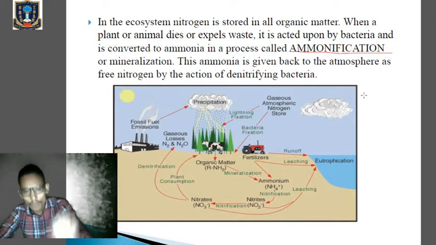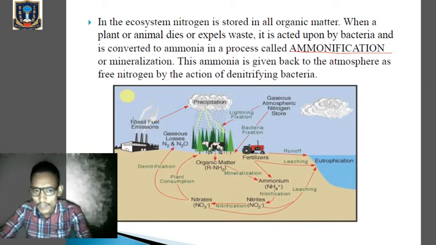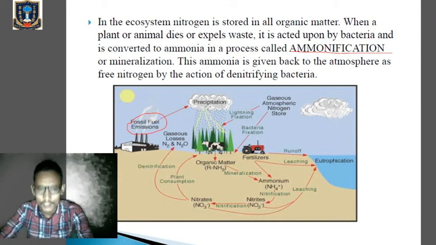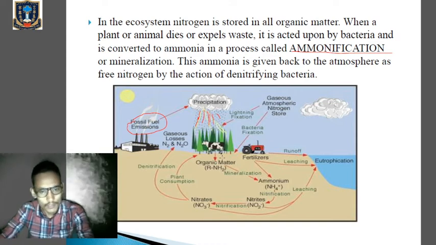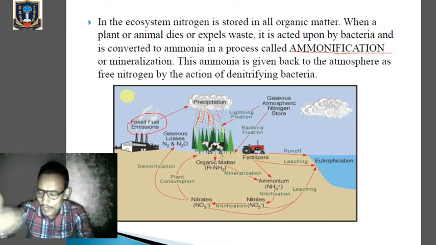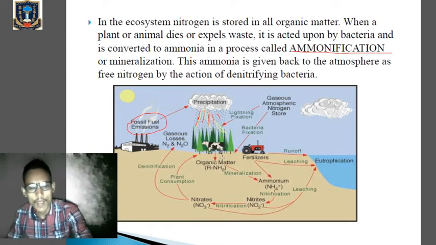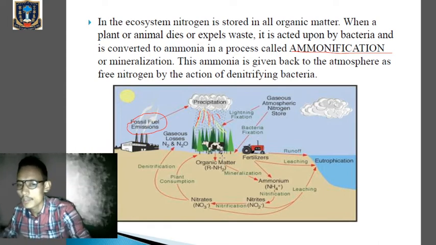So just look at the figure. Okay, so mainly in the air you can see the fossil fuel emissions give nitrogens, right? There will be precipitations. Now due to precipitations, the nitrogen present in the air will come back to the soil in the form of nitrates. Clear? Now those nitrogen fixing bacteria in the soils will fix those nitrogens into nitrates, into ammonium ion, okay, and that will be utilized by the living organisms.